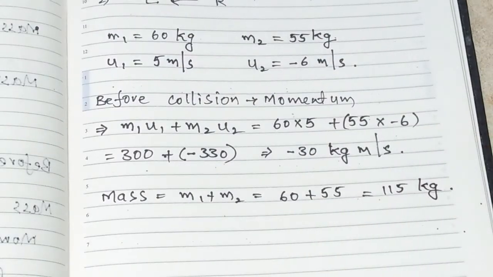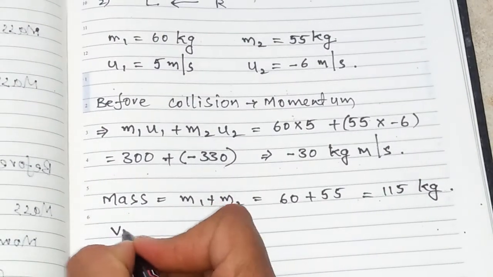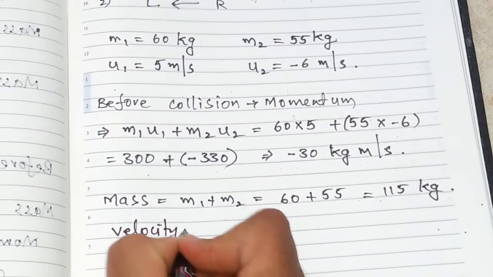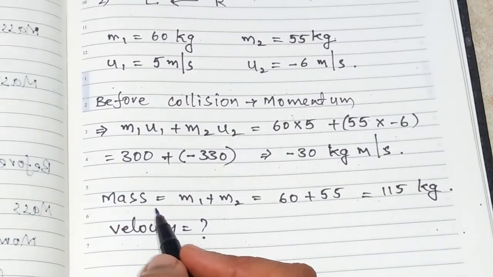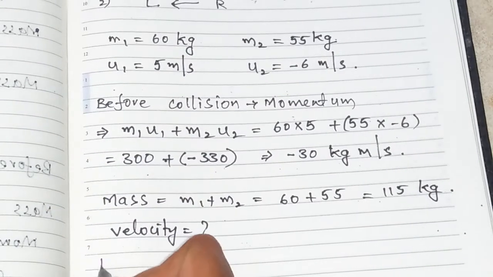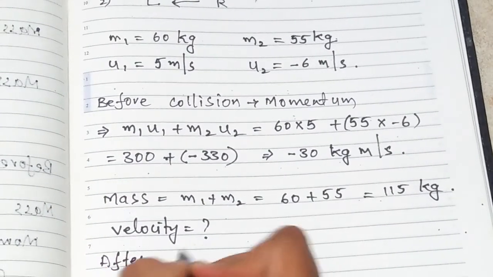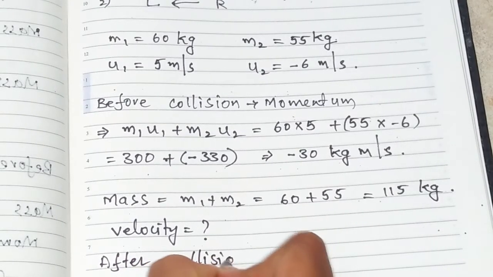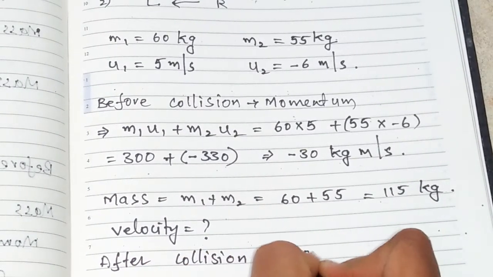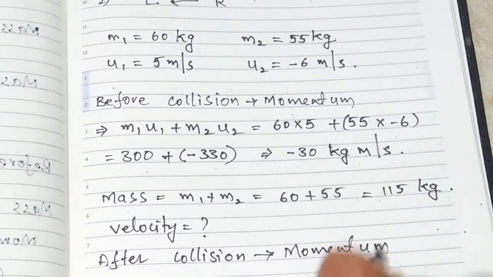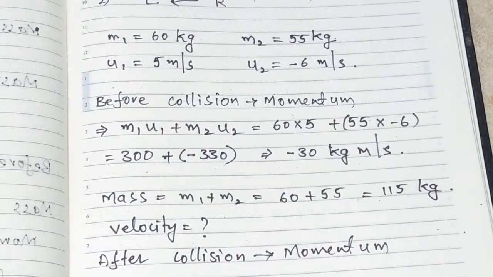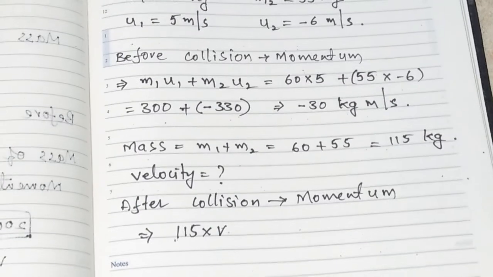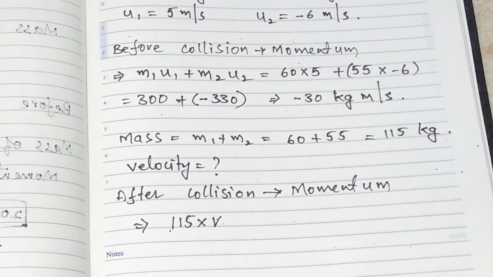Now, what is the velocity? That only we are going to find out. What is the velocity of both the persons together? First of all, let us write before collision and after collision, both the momenta are equal. So after collision, whatever the momentum value is, we are going to write down here. After collision momentum is equal to 115 into V.